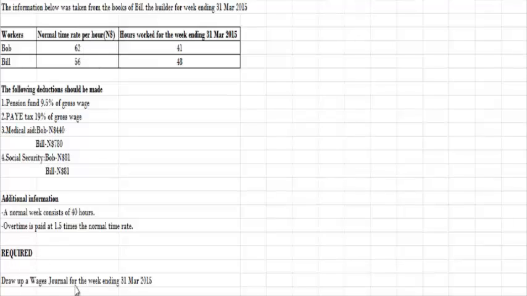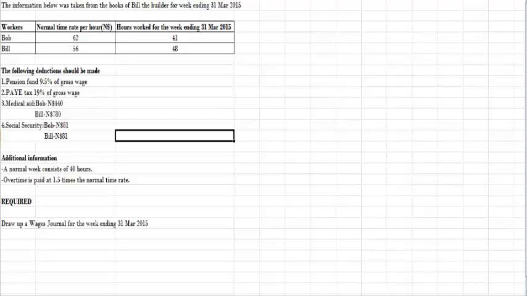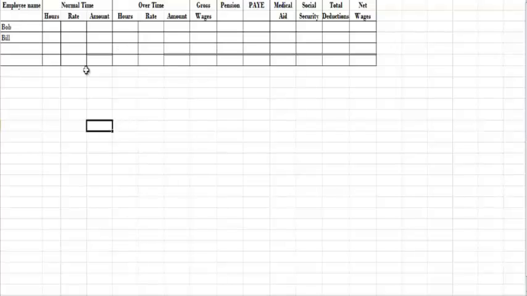Lastly, we are required to draw up a wages journal for the week ending 31 March. Let's have a look at a standard format of a wages journal. This is a standard format of a wages journal. We will have our employees, then we will have our normal time, which consists of our hours, rate, and the amount. Then our overtime, also hours, rate, and the amount. And then the gross wages. How do we calculate our gross wages? We'll take our normal time plus our overtime, and that will give us our gross wages.